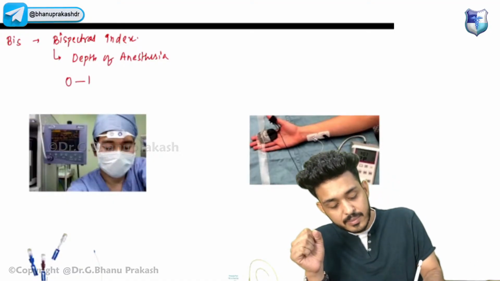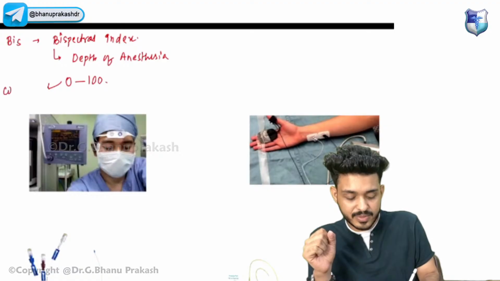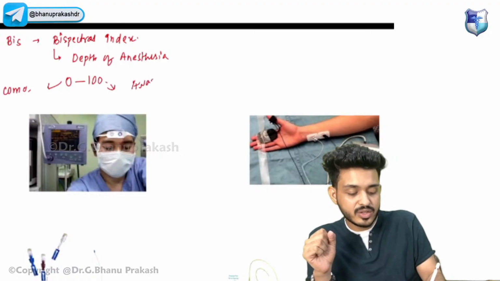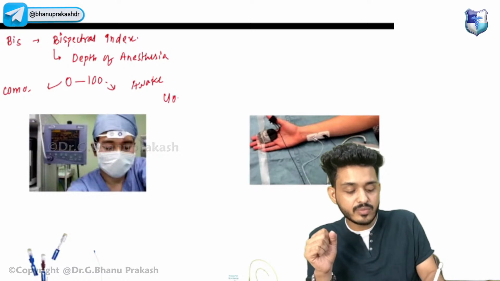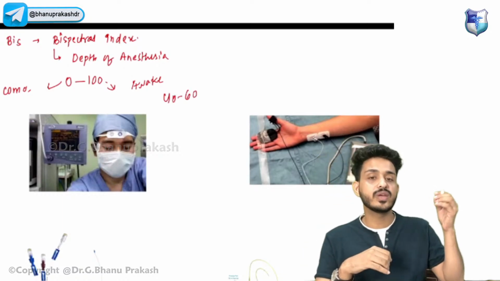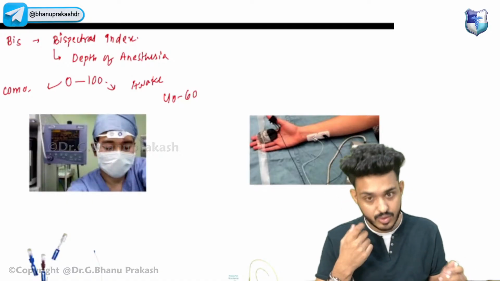The value will be 0 to 100. So 0 means the patient is in a coma and 100 means the patient is fully awake. So we need to keep our patient in a range between 40 to 60. Whenever we see that the patient is about to wake up, we can repeat the dose of anesthesia.